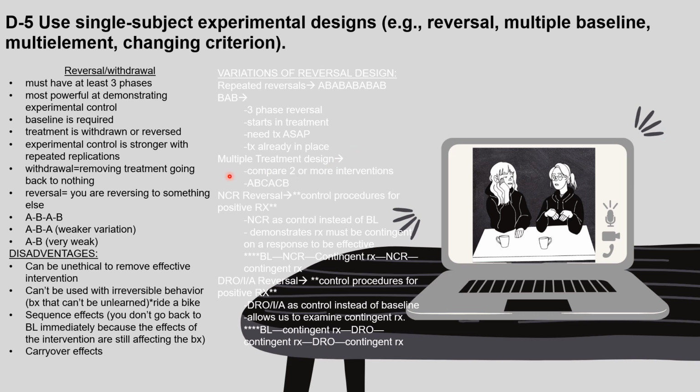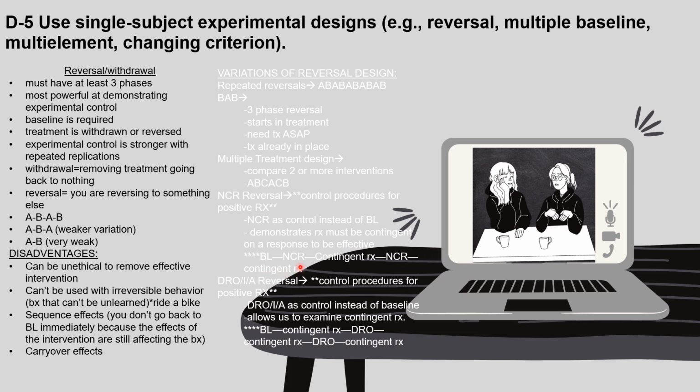There's also another variation called multiple treatment design. This is when you compare 2 or more interventions, and it would look like A, B, C, A, C, B. Then there is NCR reversal, the control procedure for positive reinforcement. The NCR is used as the control instead of a baseline. This demonstrates reinforcement must be contingent on a response to be effective.